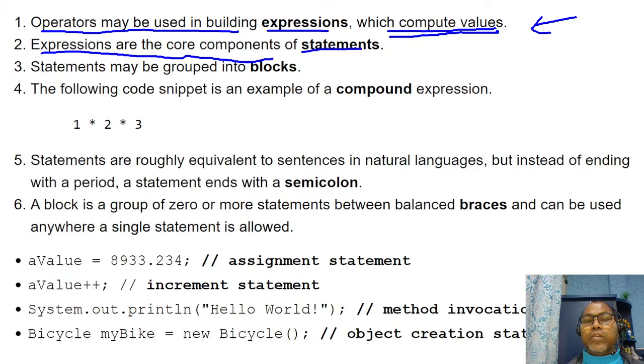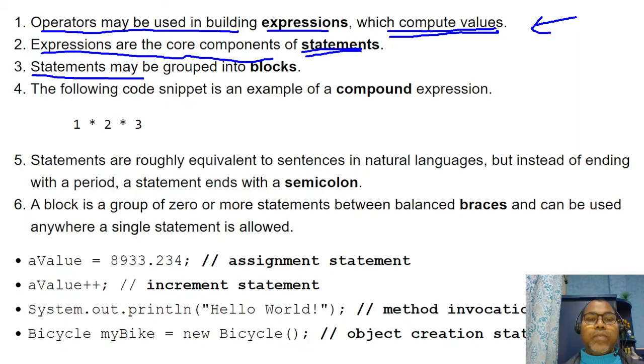As we discussed, a statement is built with the help of expressions. A statement we terminate with a semicolon, so that the compiler understands that this sentence is completed and it is a single unit that can be executed.